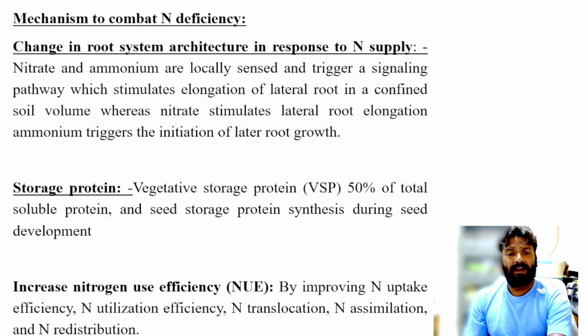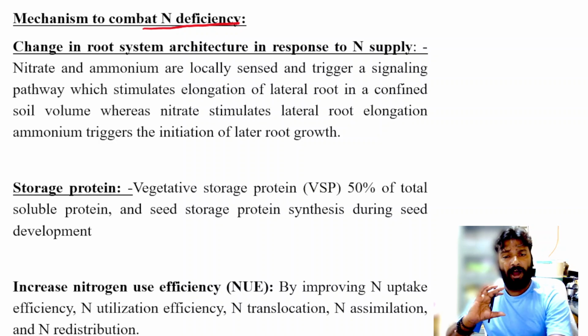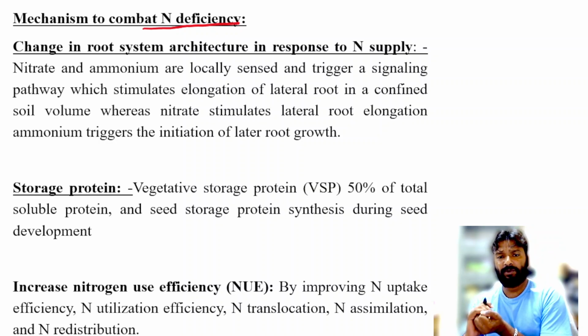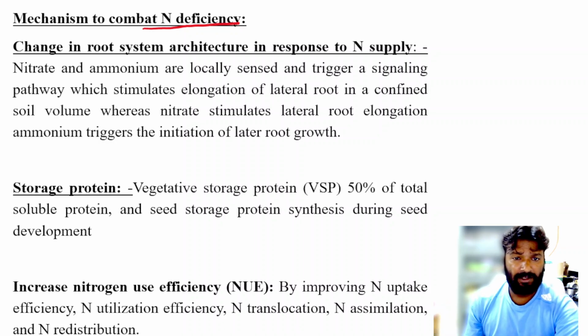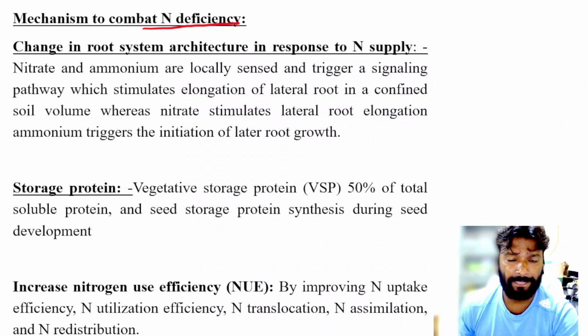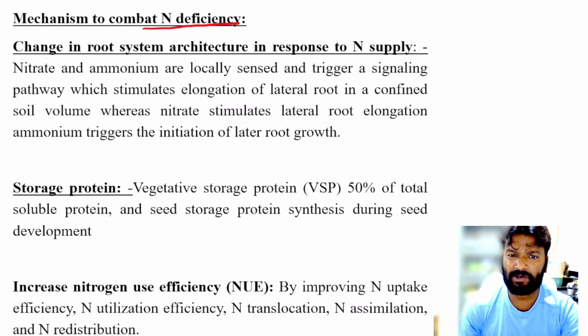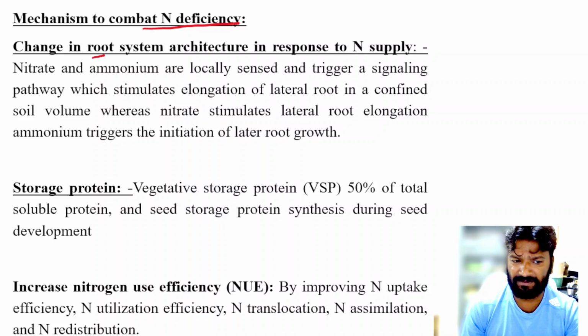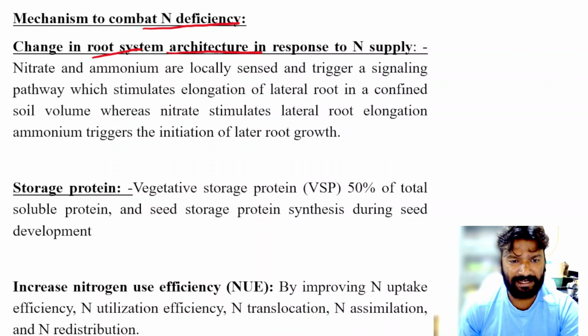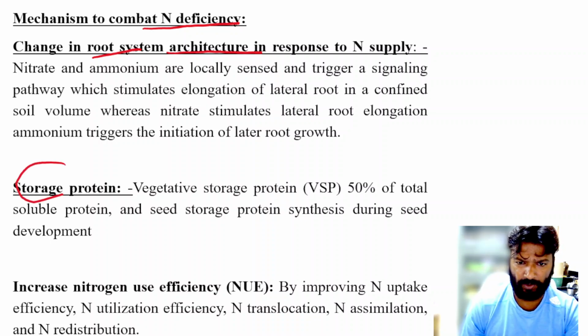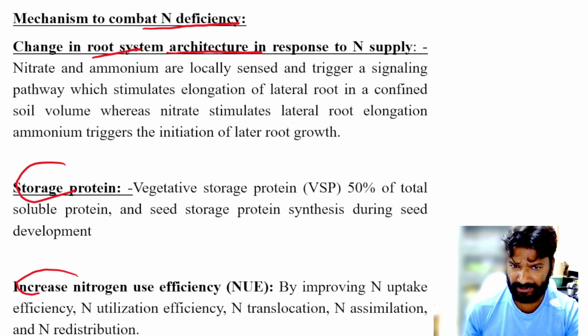Then next point is the mechanism to combat nitrogen deficiency. How we can improve the nitrogen efficiency or reduce the nitrogen deficiency. So first point is the change in the root system architecture. Okay. Then second is the storage proteins, and third is the increased nitrogen use efficiency.